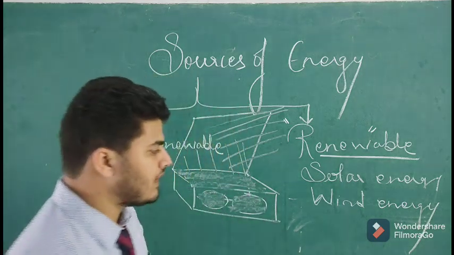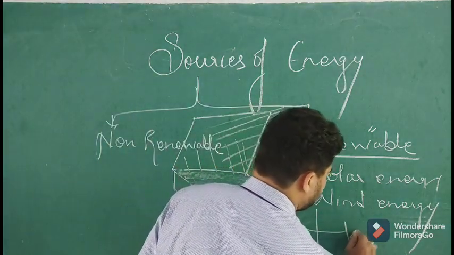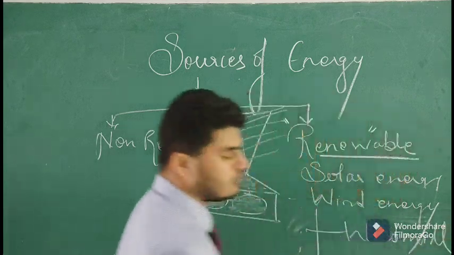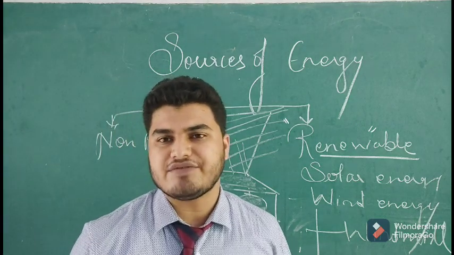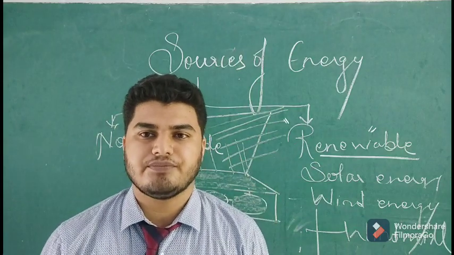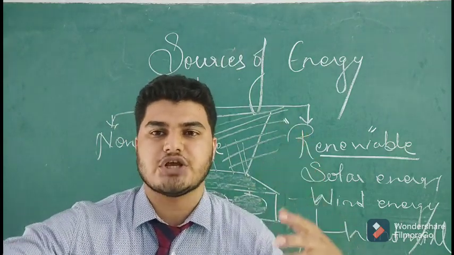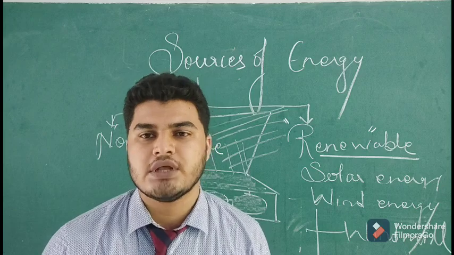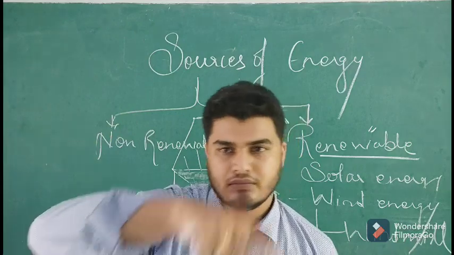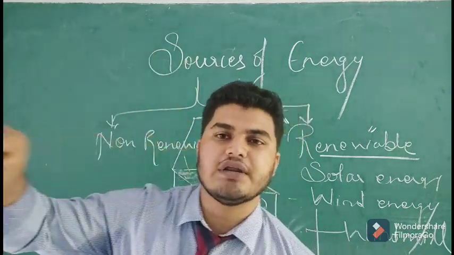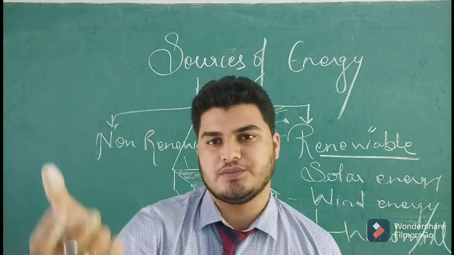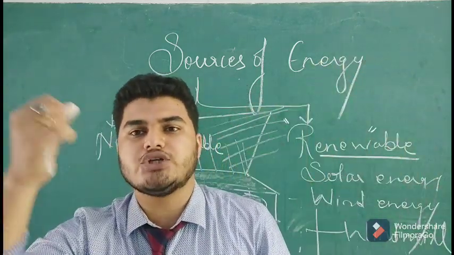By the help of what? By the help of a windmill. Now a windmill, you must have seen somewhere, or you can see on YouTube. It's a long pillar-like structure on which there is a fan-like structure having long blades. When the wind passes through that fan, it starts rotating, and a generator is connected to it, and that generator starts producing electrical energy. So wind energy is converted into electrical energy.